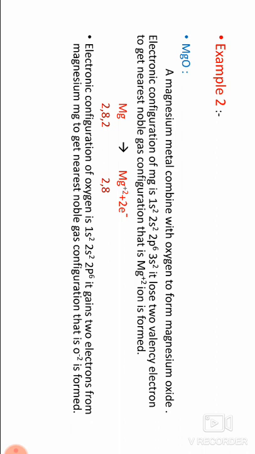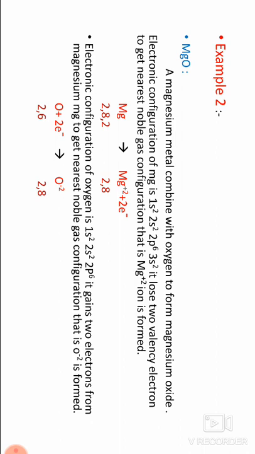The electronic configuration of oxygen is 1s2, 2s2, 2p4. It gains 2 electrons from magnesium to get the nearest noble gas configuration, that is, an O2- ion is formed. Oxygen plus 2 electrons gives rise to O2-.